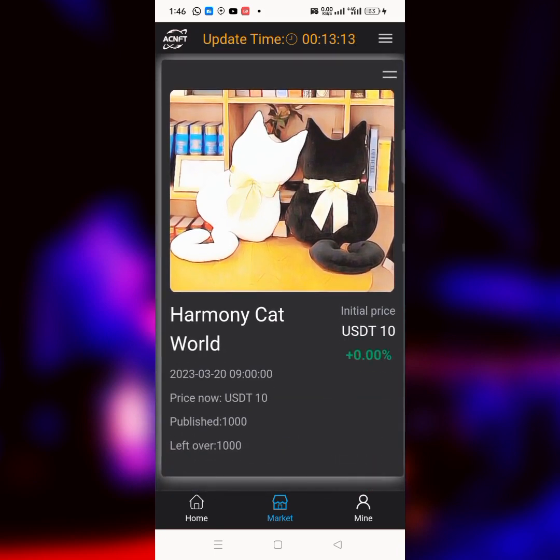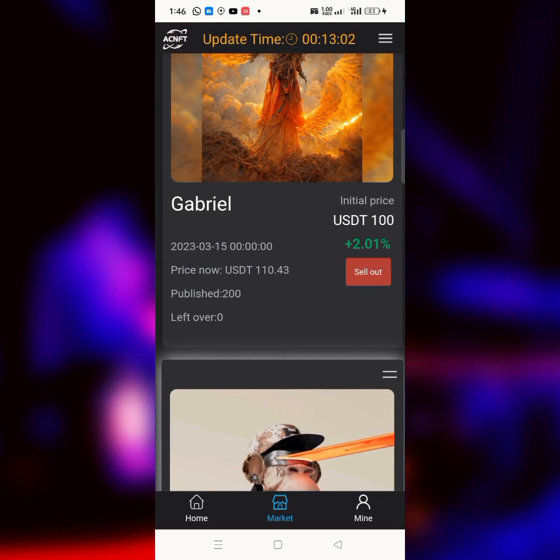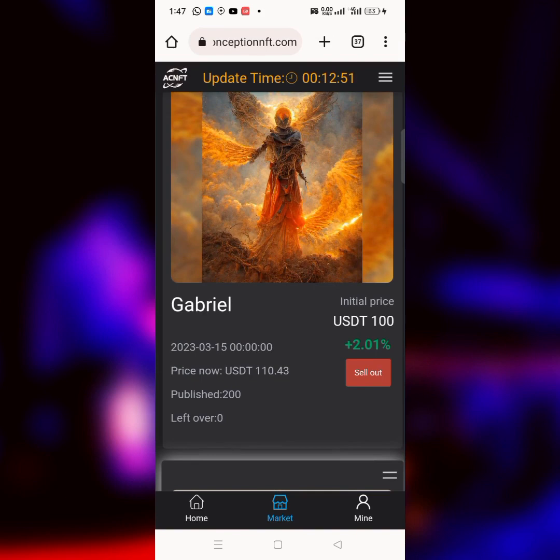They're going to publish another 1,000 pieces of it, and trust me, a lot of people are going to jump into it. Take a look at these NFTs. As you can see, this particular one was published under $10. It's now $110 for 3 cents, and a lot of people have bought it all, so they don't have any leftover. Look at it, they don't have any leftover.